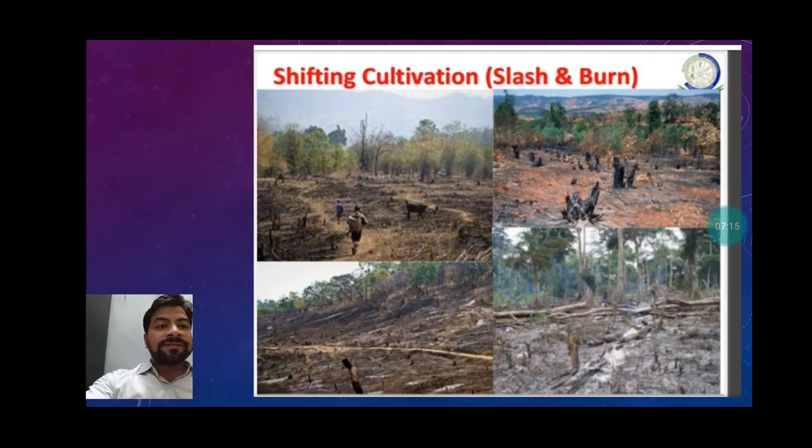It is also known as shifting cultivation because after doing cultivation in one area, farmers now move on to the next area. That's why it is known as shifting cultivation, because farmers used to shift from one place to another. These images, students, will help you to understand how in this way it leads to deforestation also.